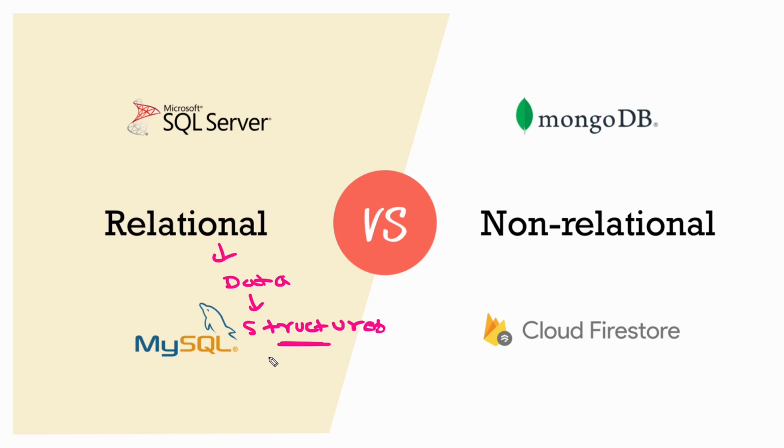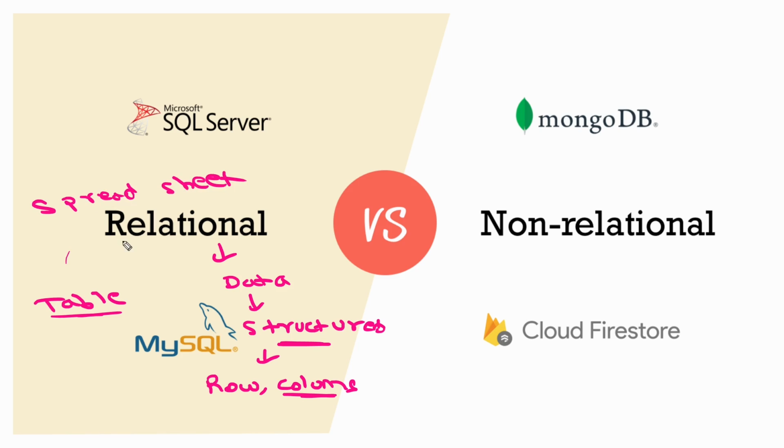when I say structured format, what do I mean by that? In the form of rows and columns, like kind of a spreadsheet. Okay, kind of a table. If you want to store your data in a table or a spreadsheet, you can use a relational database management system. Okay, so it will be in a proper schema. The proper schema is already mentioned, and whatever data you have will be stored in that particular schema in a structured format. That is called a relational database.